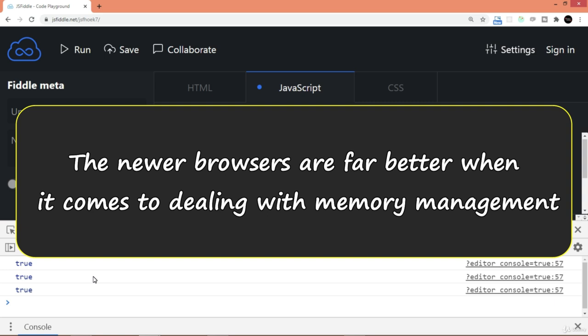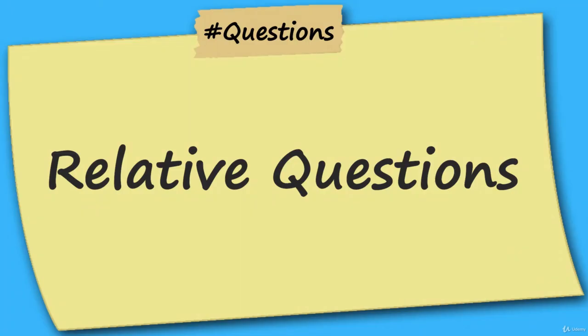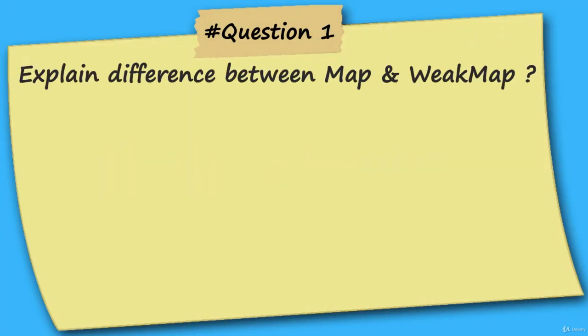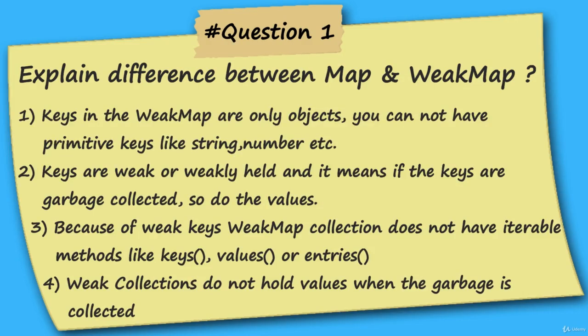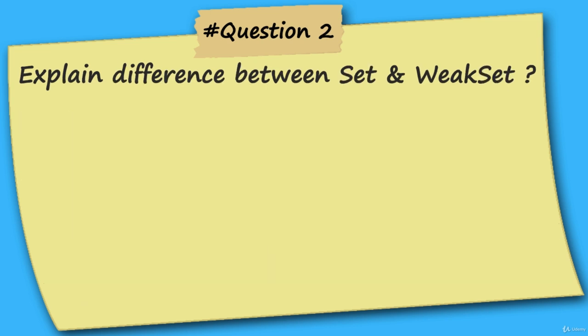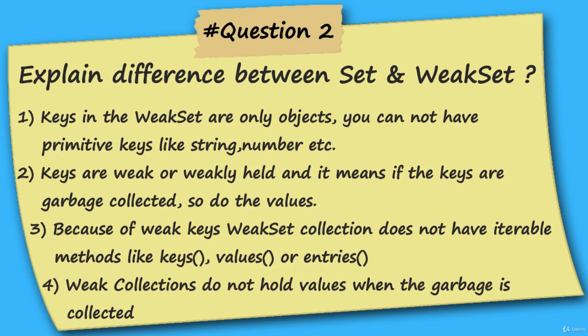There are two relative questions to this topic. The first question is the difference between map and WeakMap. So we have already seen that these are the differences. And the second question is the difference between set and WeakSet. So these are the points you can consider for the difference.